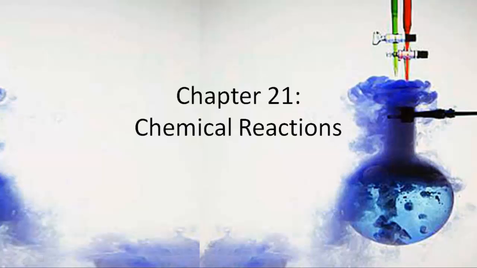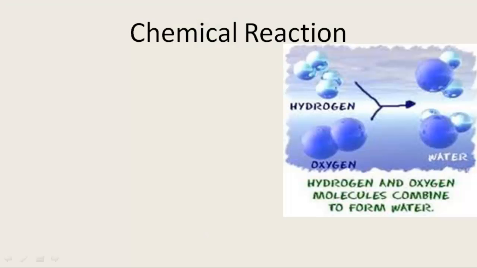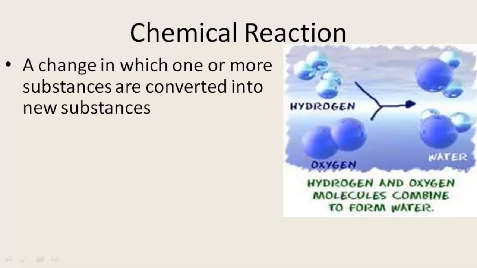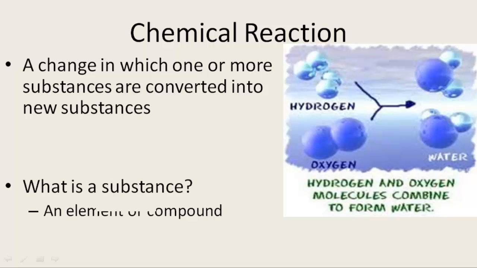Chapter 21, Chemical Reactions. What is a chemical reaction? It is a change in which one or more substances are converted into new substances. What then is a substance? It is an element or compound.